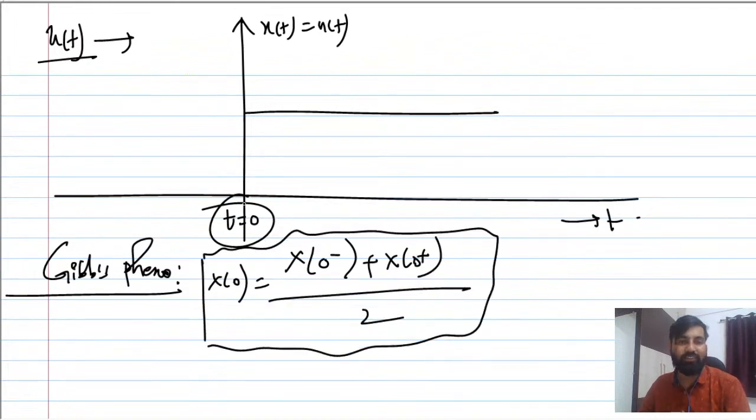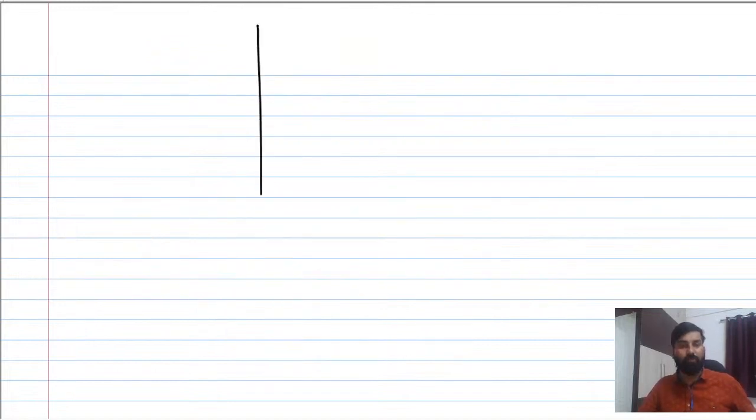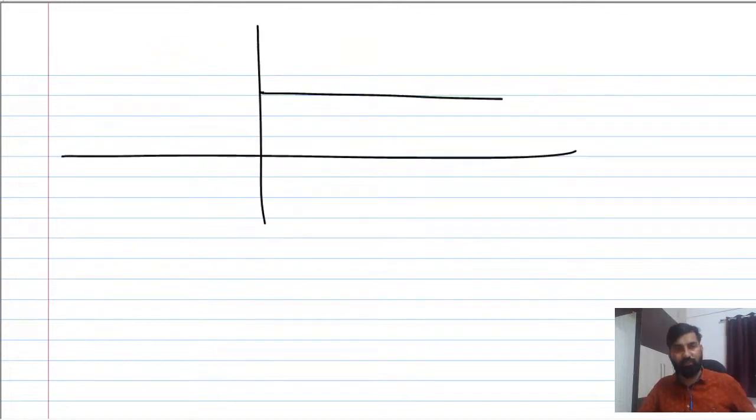What is 0 minus? 0 minus is just before t equal to 0, and 0 plus is just after. We always use this expression whenever there is a discontinuity about t equal to 0. So in order to find the value at t equal to 0, you have to go for Gibbs phenomena. Suppose we have a situation of this kind. This is 1 for t greater than 0.